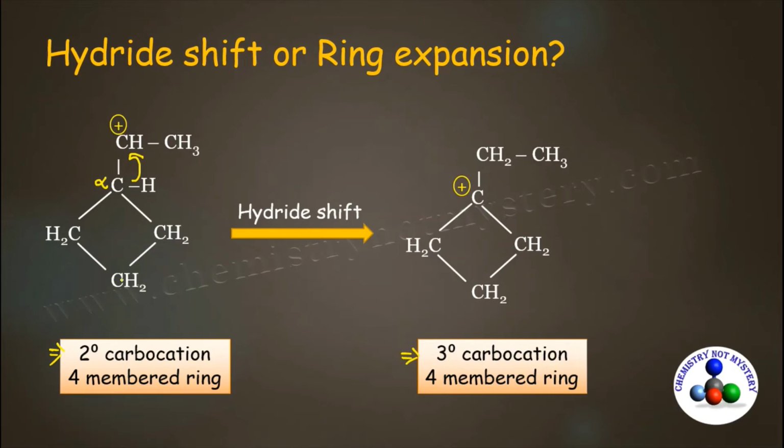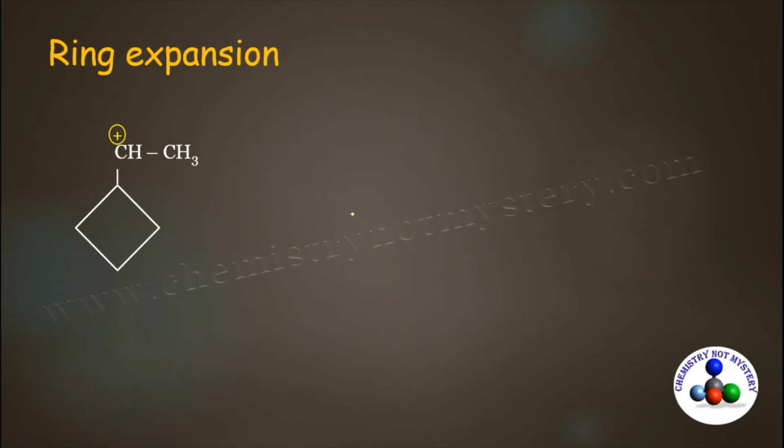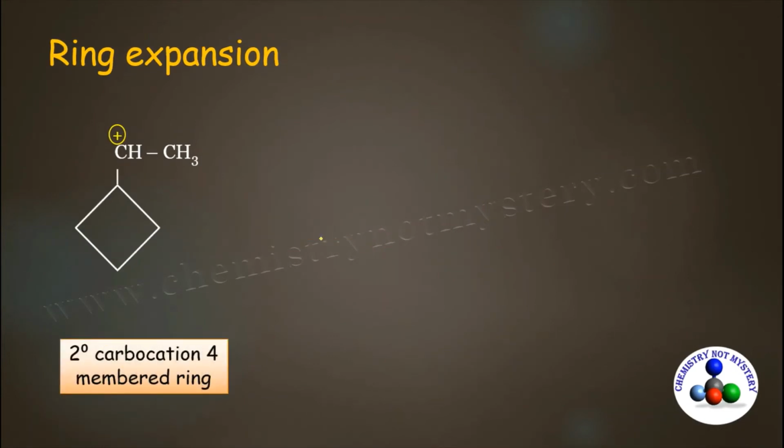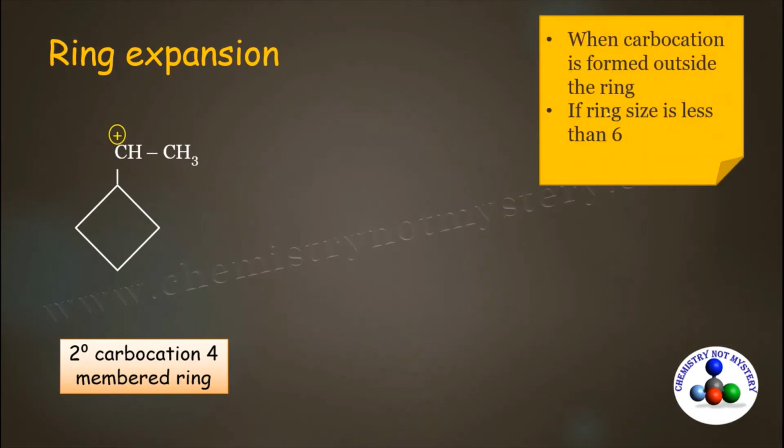But here ring size remains same. That means angle strain will remain as it is. So that's why we won't go for hydride shift. We will go for ring expansion. And what are the conditions for ring expansion? For ring expansion, carbocation should be formed outside the ring, and it is formed outside the ring, and ring size here is less than 6, that is 4-membered ring. So that's why we can go for ring expansion.